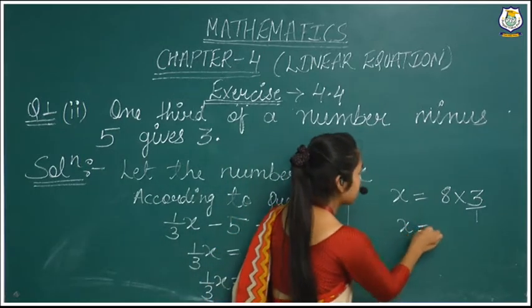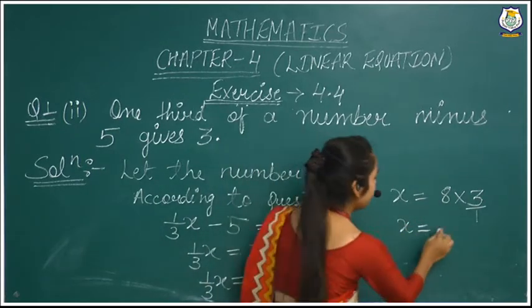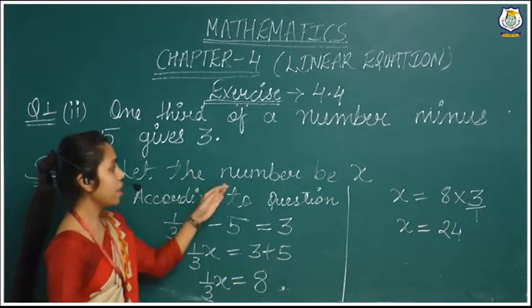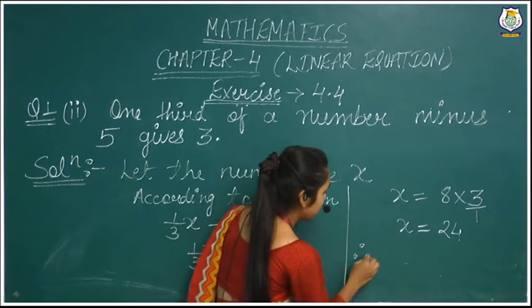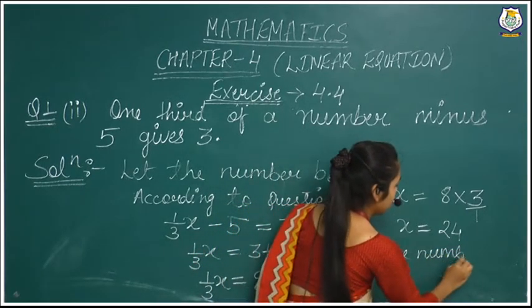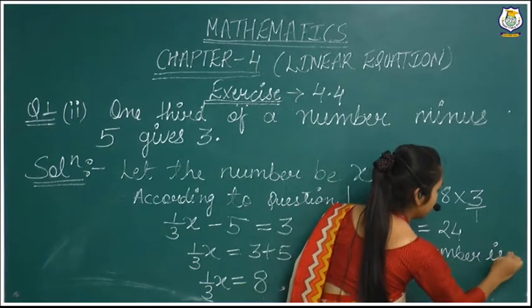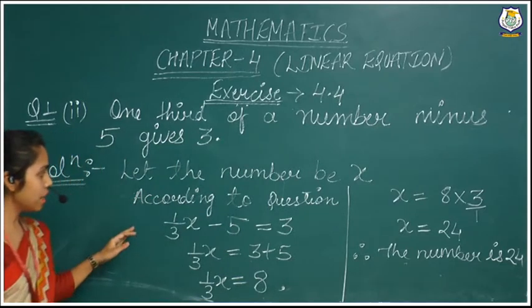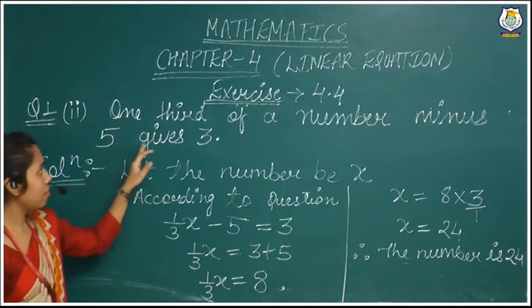So x is equal to 8 multiplied by 3, which is 24. It means the number we have assumed is 24. So we will write, therefore, the number is 24.